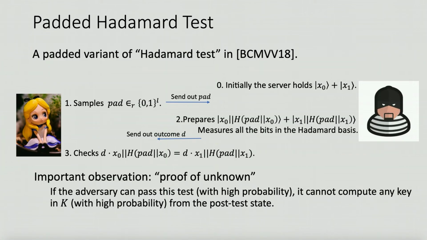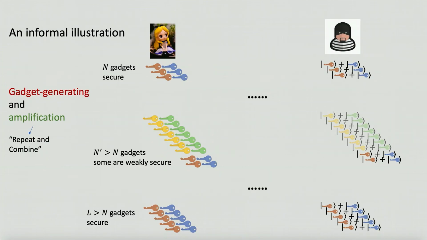So with this subprotocol and the robust reversible garbled table, we can actually construct a weakly secure protocol. And after we get the weakly secure protocol, we will amplify it to a fully secure one. The amplification is called the repeat and combine technique.